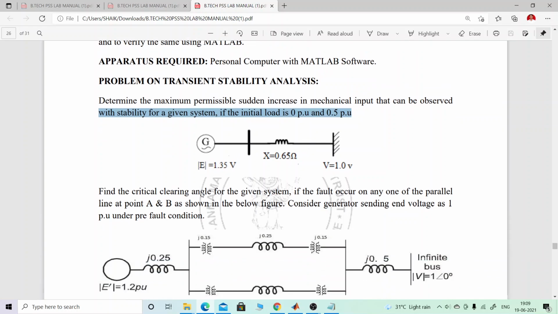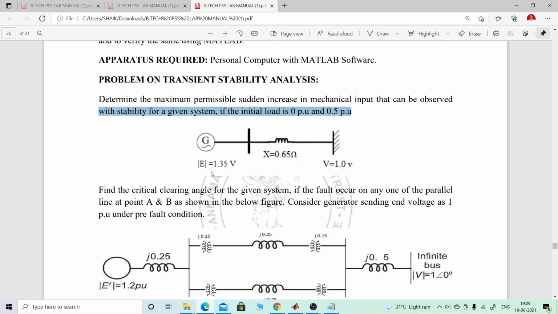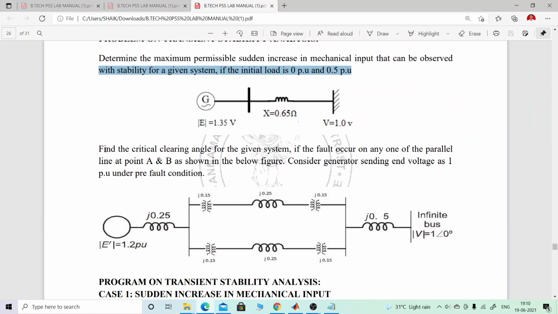Here the generator EMF is 1.35, the voltage at the infinite bus is 1.0, and the reactance in between the system is 0.65. Find the critical clearing angle for the given system if the fault occurs on any one of the parallel lines, point A and B as shown in the figure, either this one or this one. Consider the generator sending end voltage as 1 per unit under pre-fault condition.